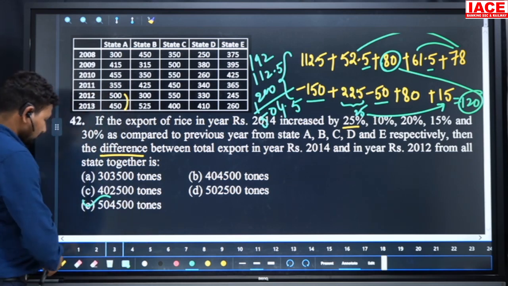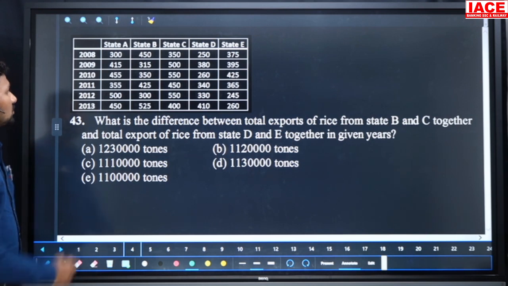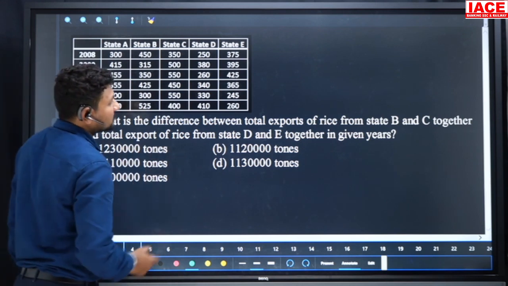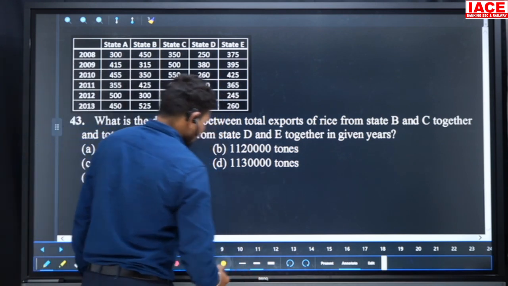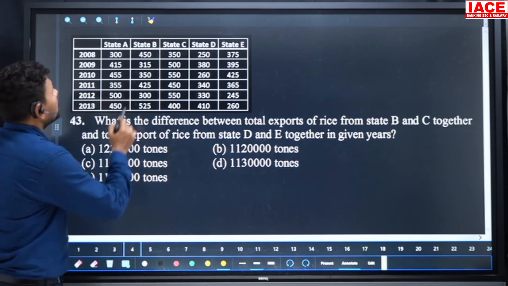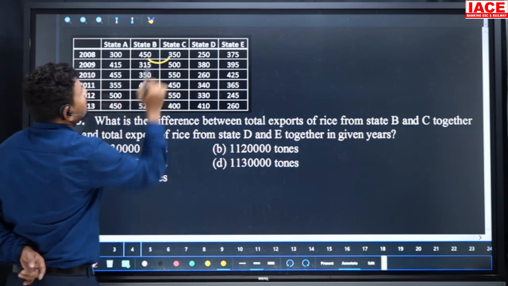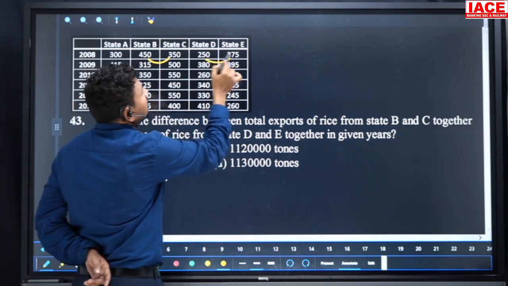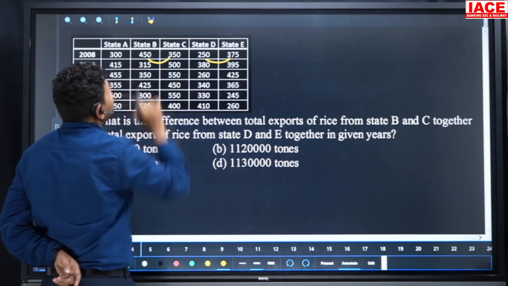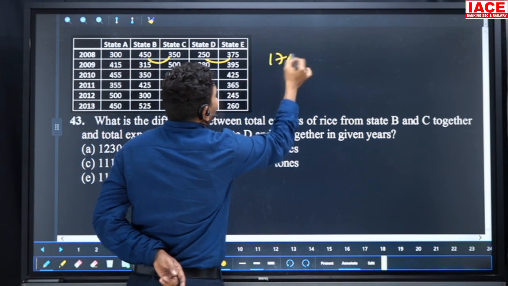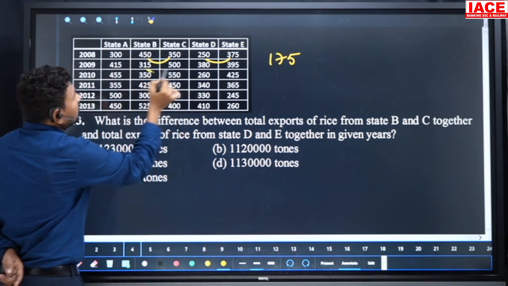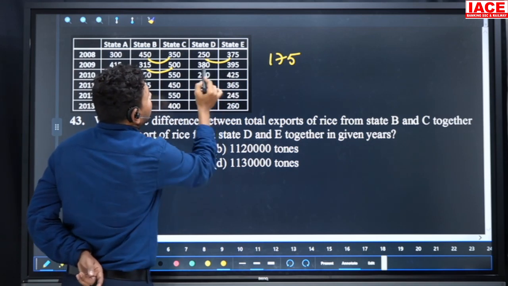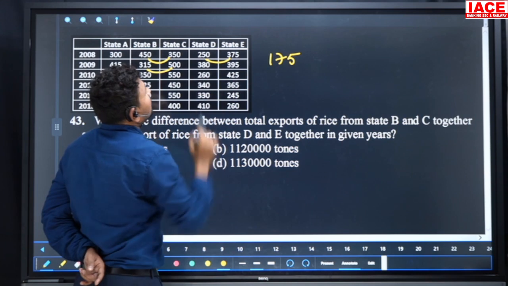Go for the next question. What is the difference between the total exports of rice from states B and C together and the total exports of rice from states B and E together in the given years? We did the sums and differences. B and C sum value 450, 350, it is 800, and 250, 350, it is 600, 600, 625. 600, 625 is removed from the 800, the result is 175. And next 315, 500, 815, from 815 we should remove the 380, 395, 380, 395 value is 775.